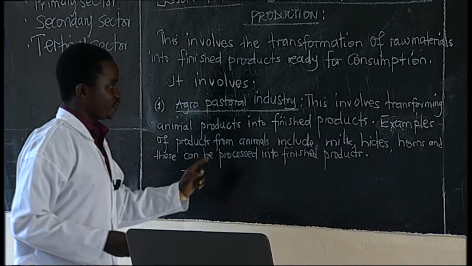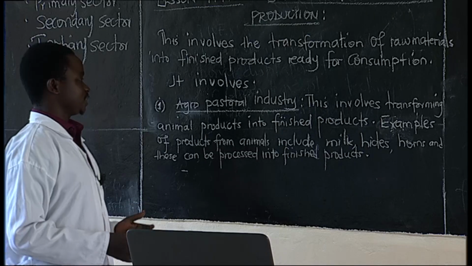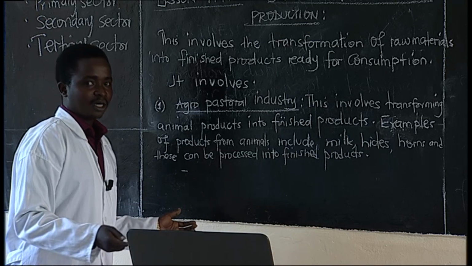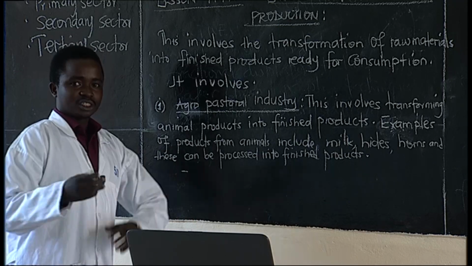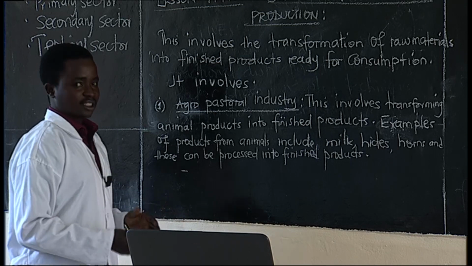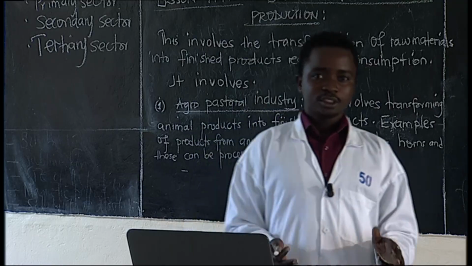So examples of agro-pastoral industries that we have in Rwanda, we can give an example of Inyanje industries, we can give an example of Nyirangarama factories or industries, because they transform some animal products into finished products. That is at secondary sector of production.